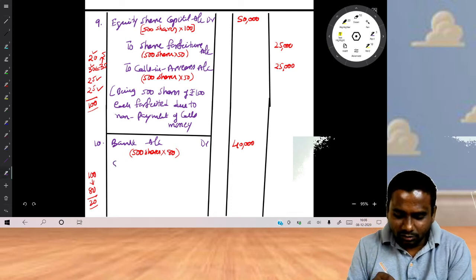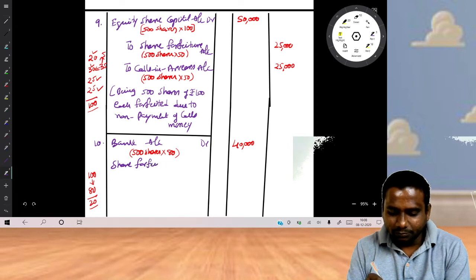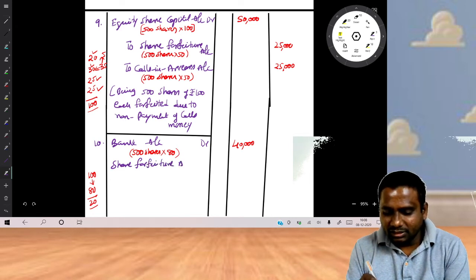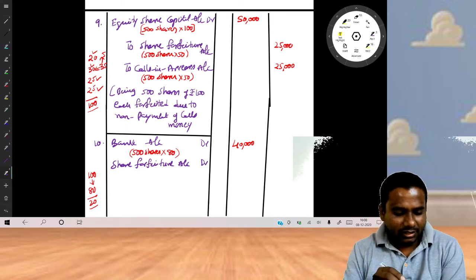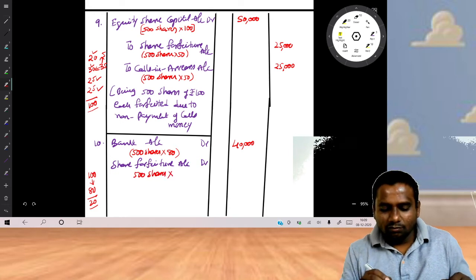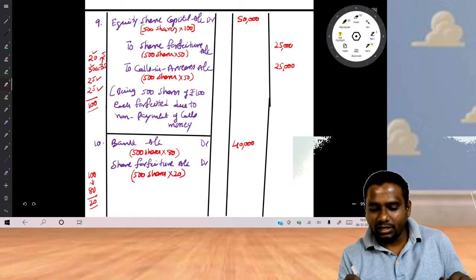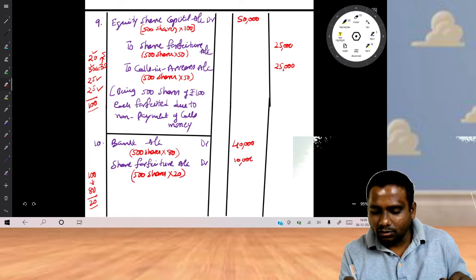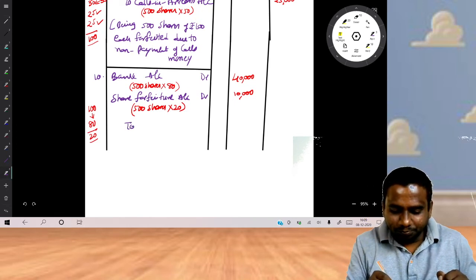So share forfeiture account debit. Earlier the share forfeiture account is credit. Now we are setting off, so it is debited. How many shares have you reissued? 500 shares. Per share discount is how much? 20. So it comes to 10,000. Is it clear?